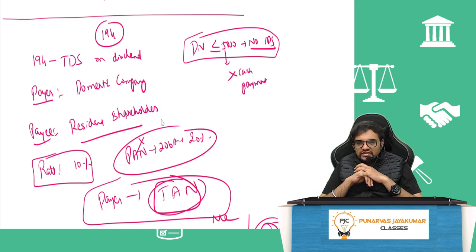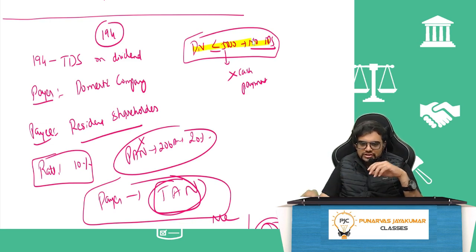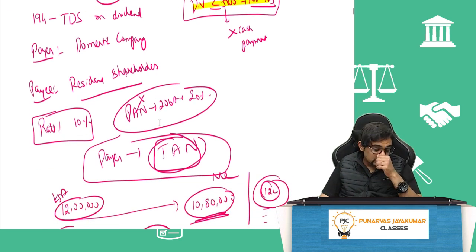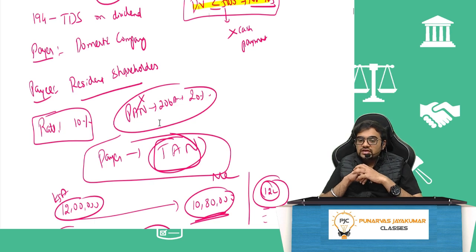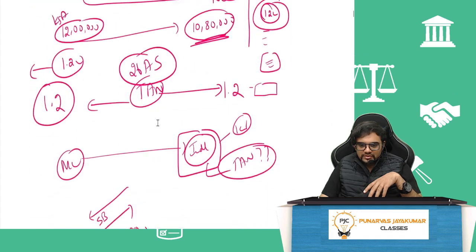Mind you, only if the dividend is more than 5,000. If the dividend is less than or equal to 5,000, no TDS, and it should not be paid by cash. And as we know, under 206AA, if PAN is not furnished, then generally, it is 20%.